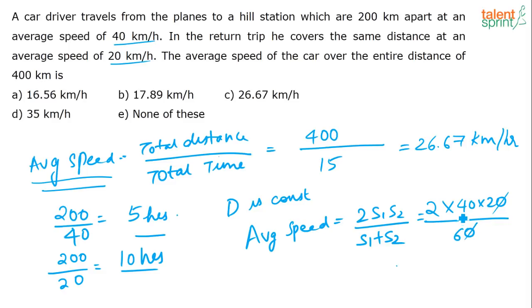This is a little faster way to solve. So if distance is constant, try to use the formula if you are able to remember it. If you are not able to remember it, it is still okay. It might take a few extra seconds, but I would prefer that you remember the formula. That is option C.